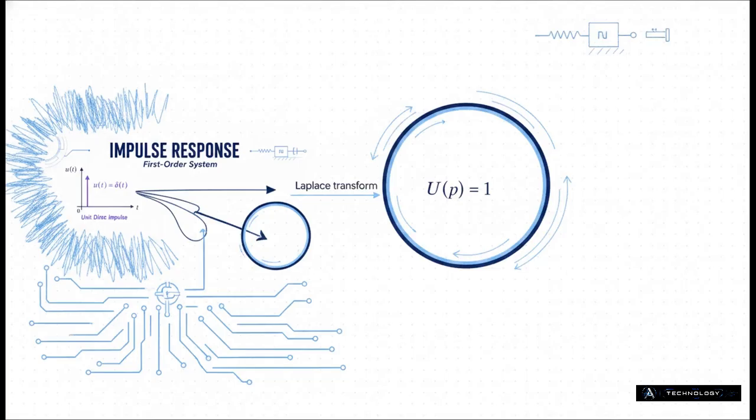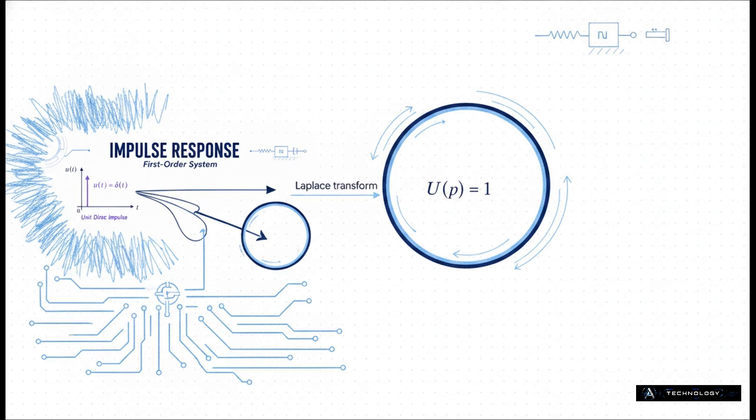To wrap our heads around this, we use this really beautiful mathematical concept called the Dirac delta function. Think of it as an insanely intense input, all packed into exactly one singular instant, right at time zero. It's basically theoretical perfection. But the real magic happens when we apply the Laplace transform.